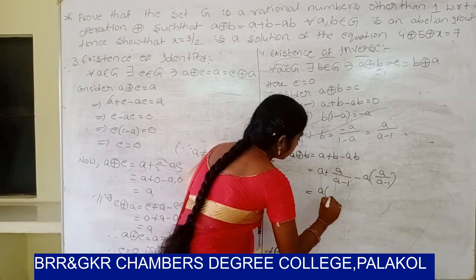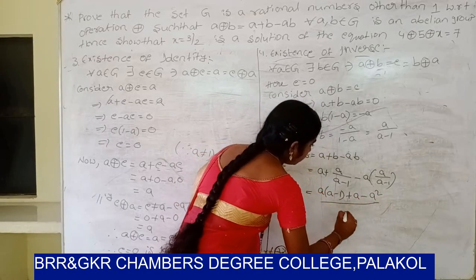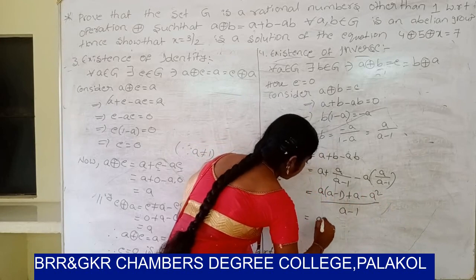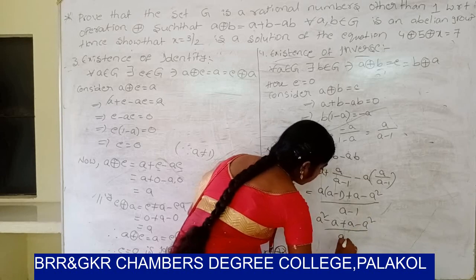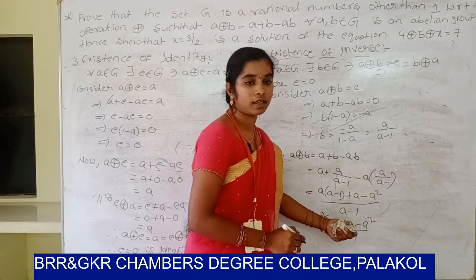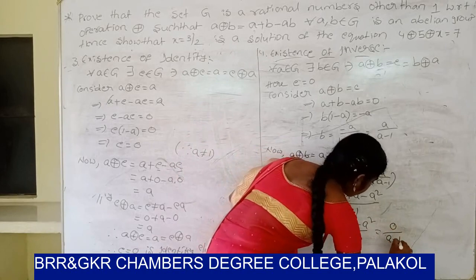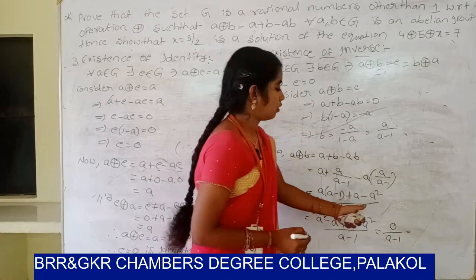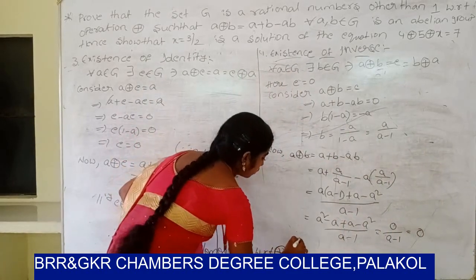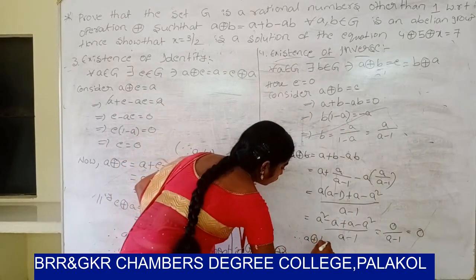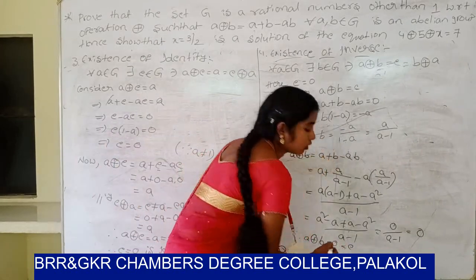So taking the LCM, a minus 1 plus a minus a square by a minus 1. So a square minus a plus a minus a square by a minus 1. So minus a plus a cancel, a square minus a square cancel, value is 0 by a minus 1. So value is 0. So a ⊕ b equal to 0, which equals e.